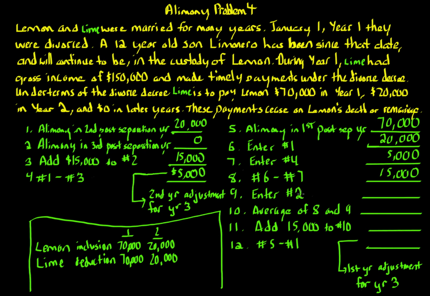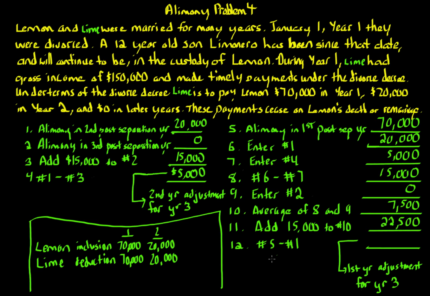Number 9, enter number 2. Number 2 is 0. Number 10, average of 8 and 9. So we're going to average these two together. 15,000 plus 0 is 15,000. Divide by 2, since it's the average of 2, is 7,500. Number 11, add 15,000 to number 10. So 7,500 plus 15,000 is 22,500.